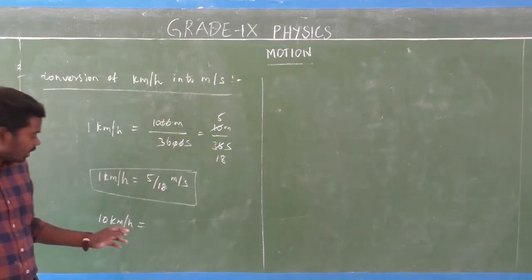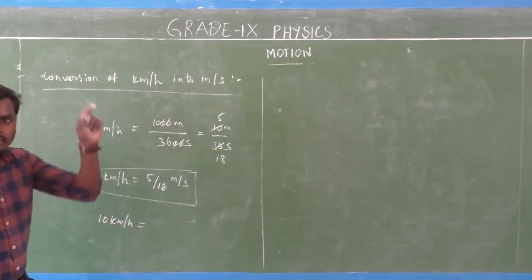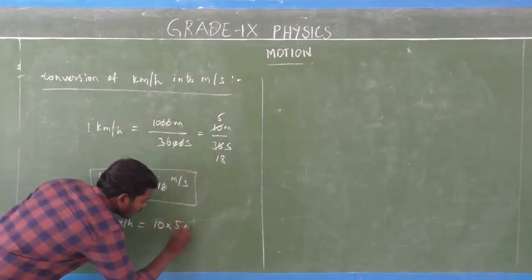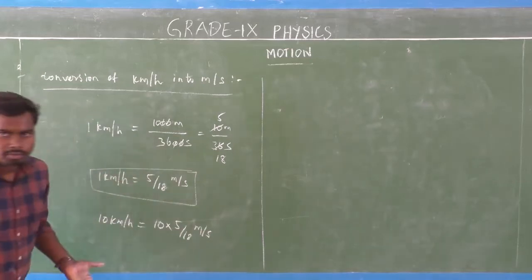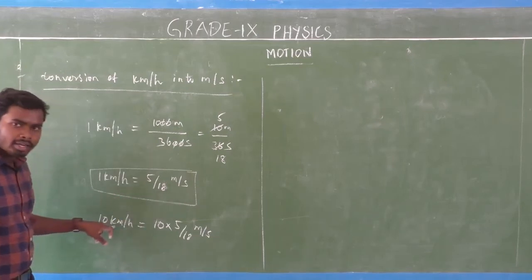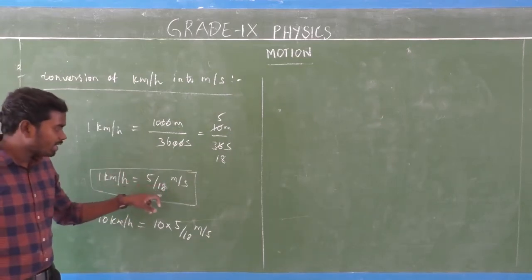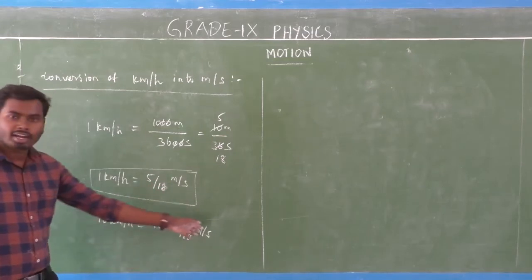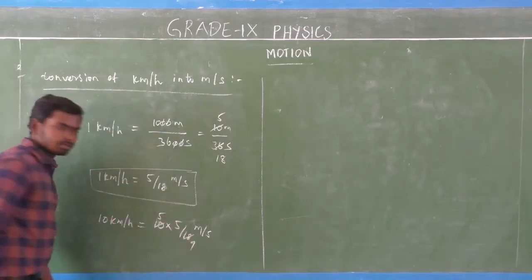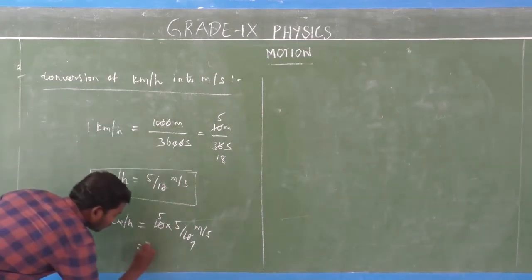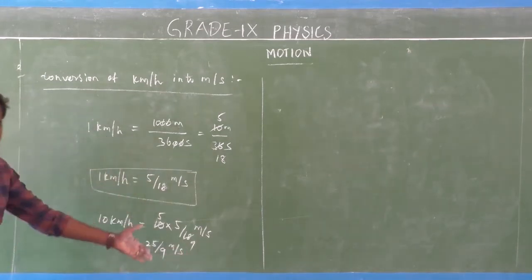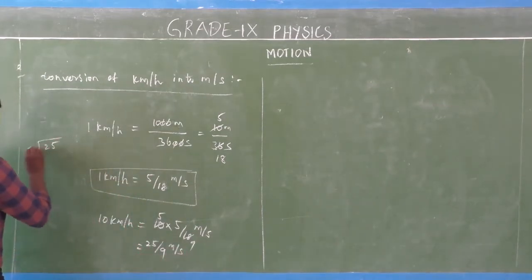We can write 10 into 5 by 18 meter per second, because 1 kilometer per hour is 5 by 18 meter per second, so for 10 you just multiply 5 by 18 with 10. Further divide using the second table: this is 9 and this is 5. Multiplying further, this is equal to 25 divided by 9 meter per second. So what is 25 divided by 9?